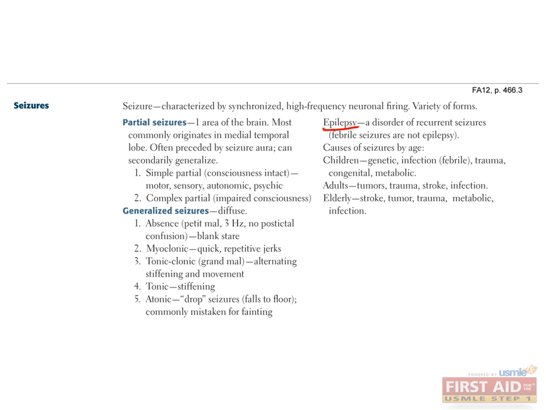In children, seizures are usually due to genetic causes, fever, trauma, or congenital or metabolic causes. Simple febrile seizures are very, very common in infants with high fevers, and in most cases, these kids will not go on to develop chronic seizures. So don't start them on anti-seizure meds after the first seizure. They don't need them at that point.